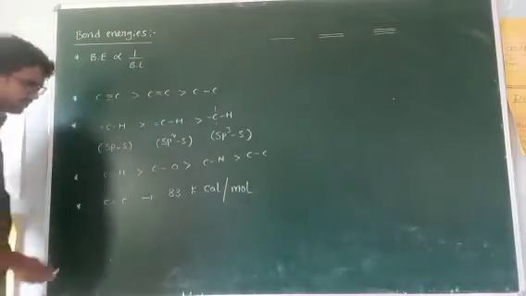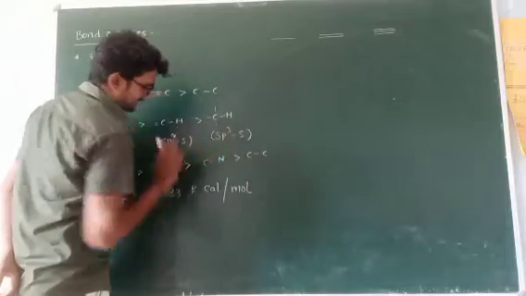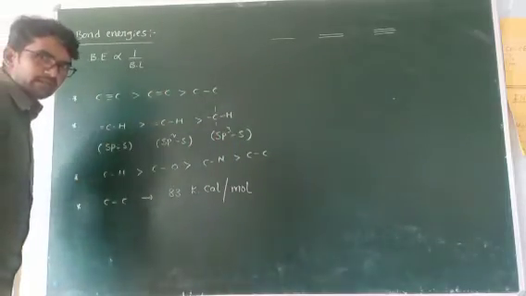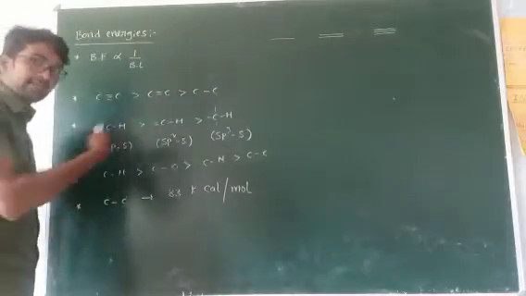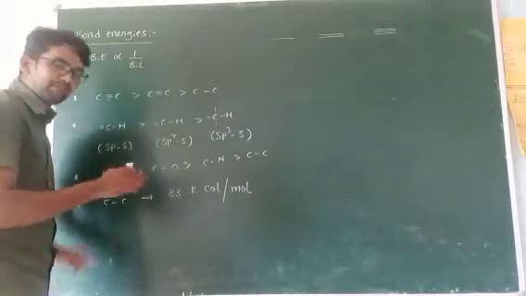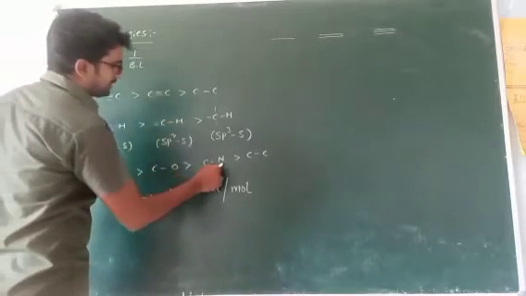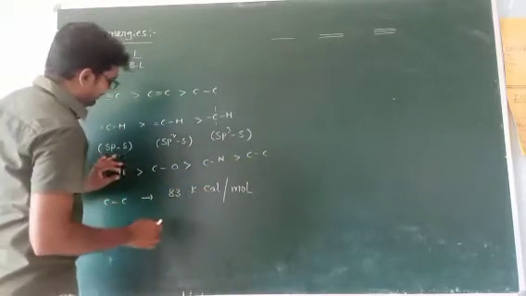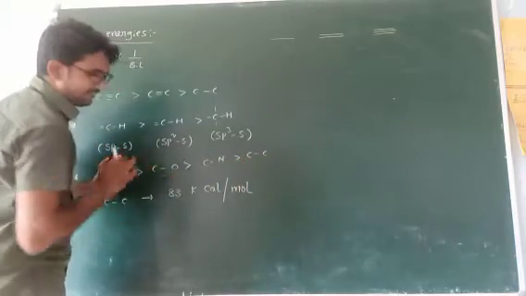Next one, see this: C-H, C-O, C-N, C-C. On one side carbon is common, and bond lengths depend on the other elements: hydrogen, oxygen, nitrogen, carbon. Leave the CH bond; carbon, nitrogen, oxygen are in a period.